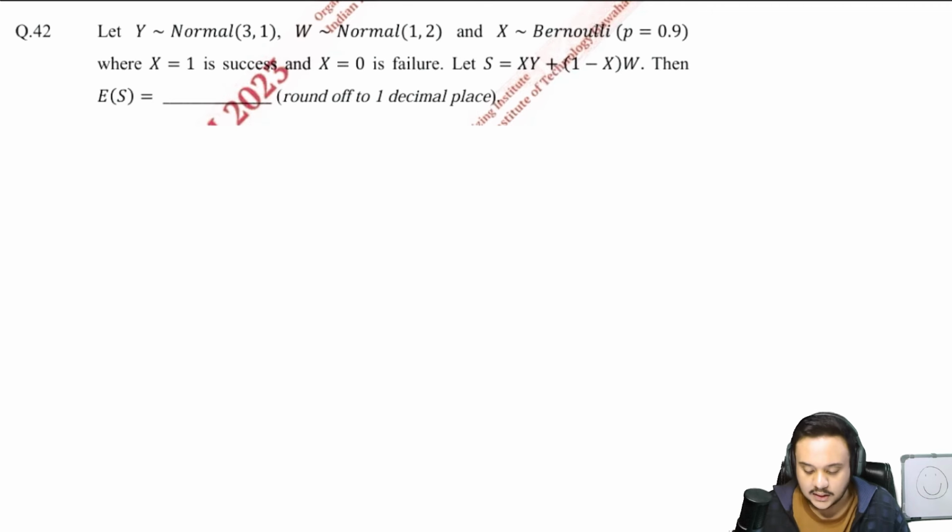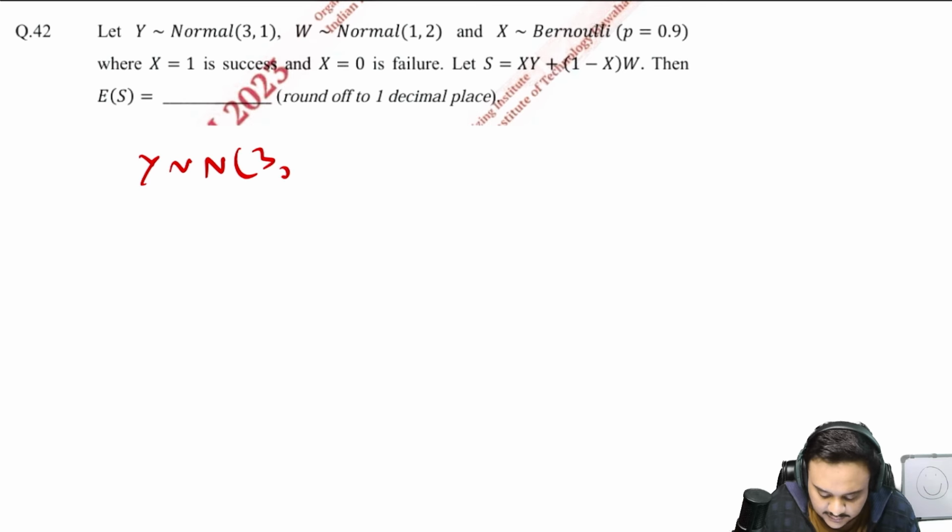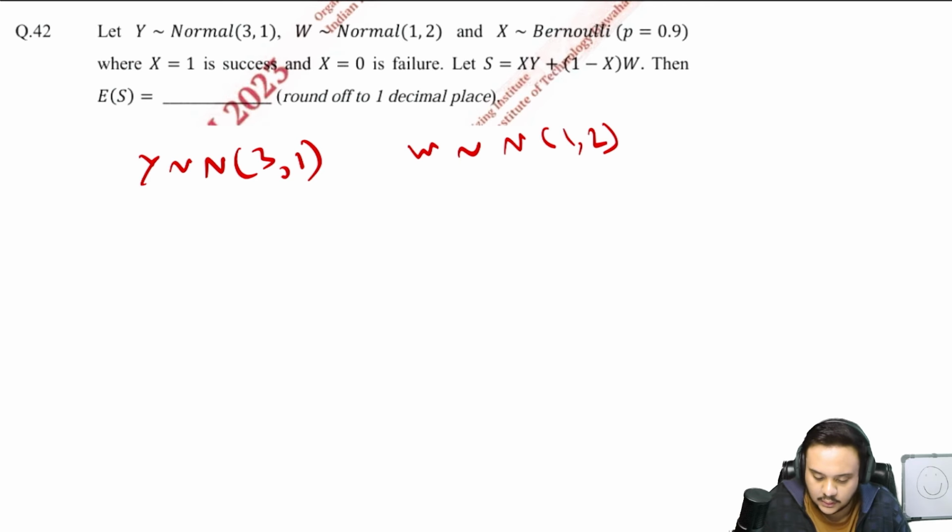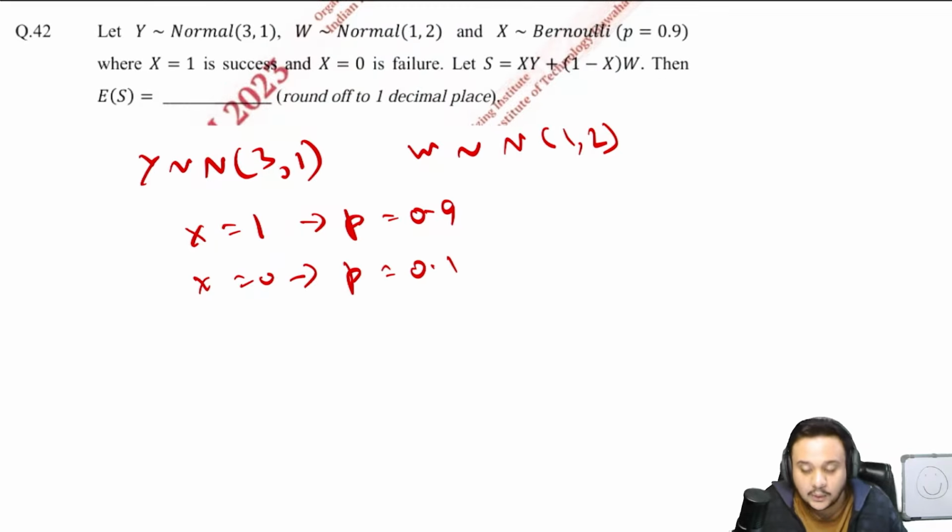So do not be in a hurry in the actual exam. Take your time. You have plenty of time to solve the paper. Okay, write down the data that you have. Y is normally distributed with mean 3 and 1 is your variance, right? So similarly W is 1 and 2. Now comes the tricky part. When x is equal to 1, the probability of this is 0.9. X is equal to 0, probability of this is 0.1. Now understand what will happen when x is 0 and 1.